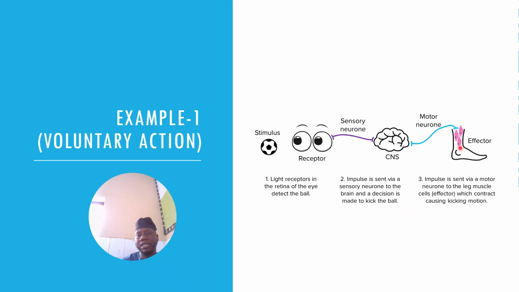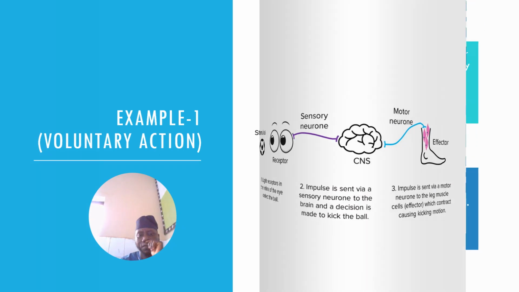In the leg, you have the effector: the impulse is sent via the motor neuron to the leg muscle, which contracts, causing the kicking motion. So this is how impulses travel under voluntary action.